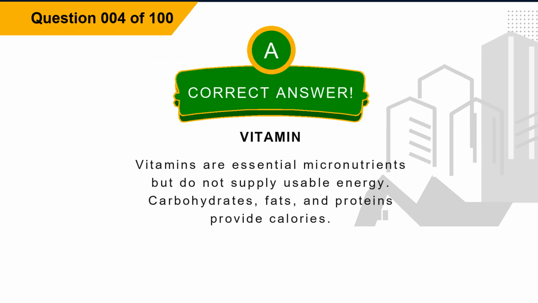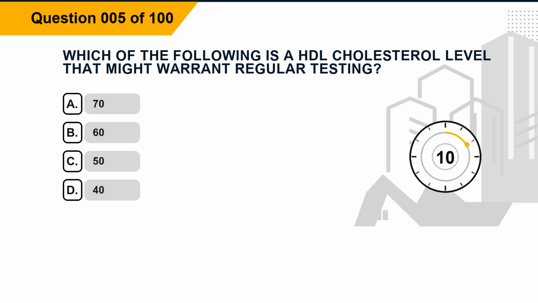The correct answer is option A, vitamin. Explanation. Vitamins are essential micronutrients but do not supply usable energy. Carbohydrates, fats, and proteins provide calories. Question 5. Which of the following is a HDL cholesterol level that might warrant regular testing? Option A, 70. Option B, 60. Option C, 50. Option D, 40.